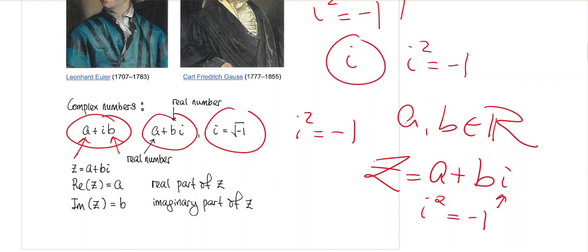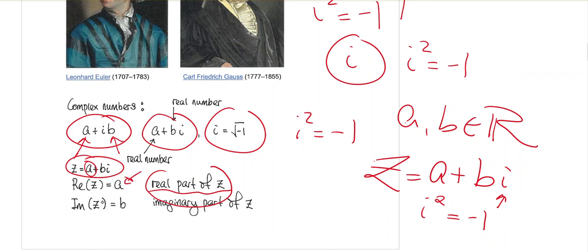Now, some terminology. So a here is known as the real part of this complex number. If you call this complex number z, then a is known as the real part of z, and this is a notation for it. RE stands for real, so real of z is a real number, which is a.